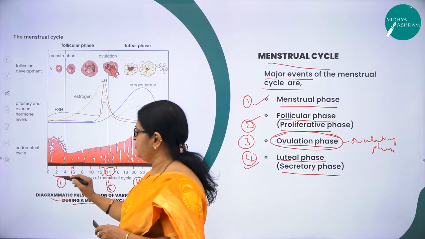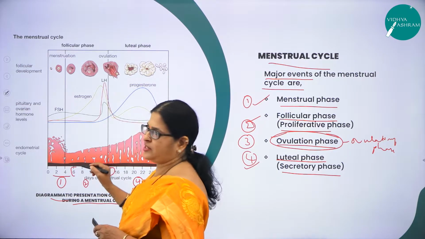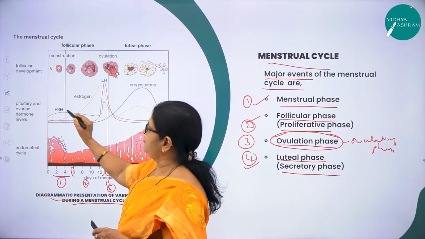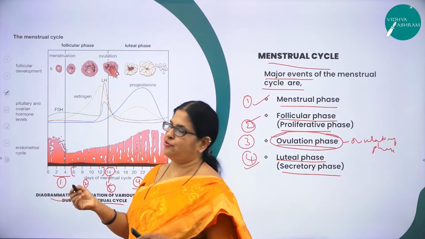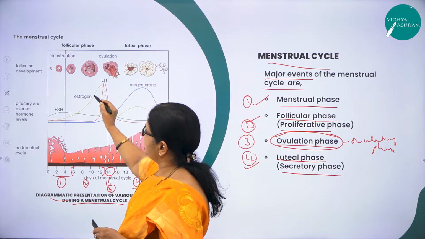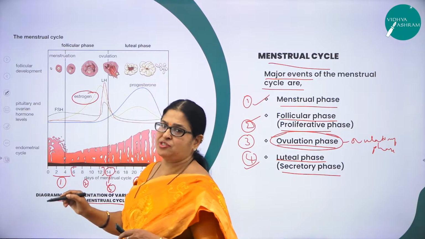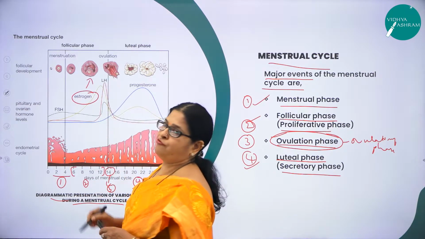Here you can see in the menstrual phase there is menstrual flow, and in the follicular phase there is an increase of FSH and LH, the two very important gonadotrophins, luteinizing hormone and follicle stimulating hormone, thereby helping in the secretion of more estrogen, which is very important for the development of the follicles.